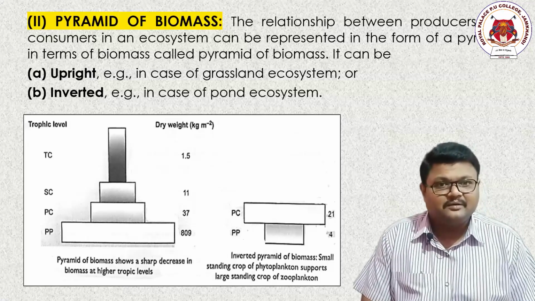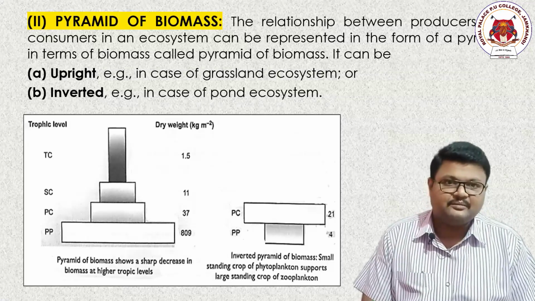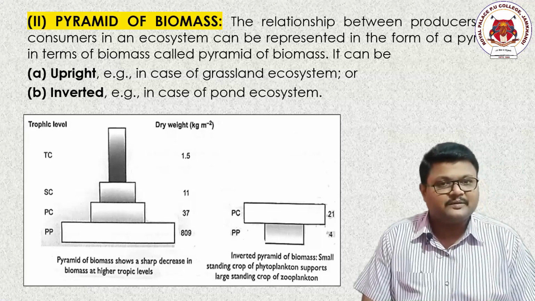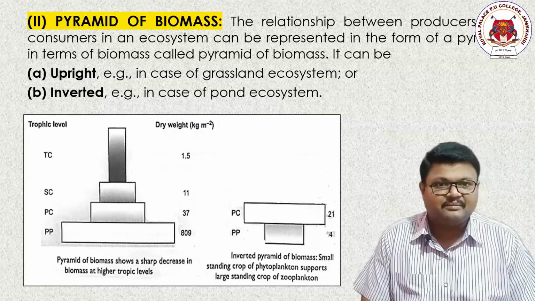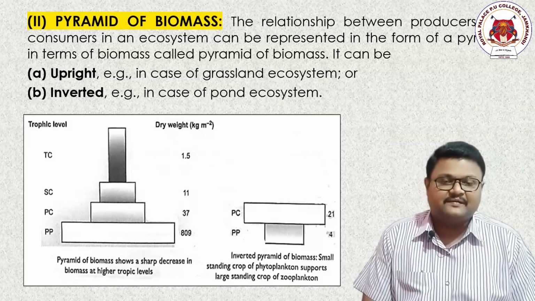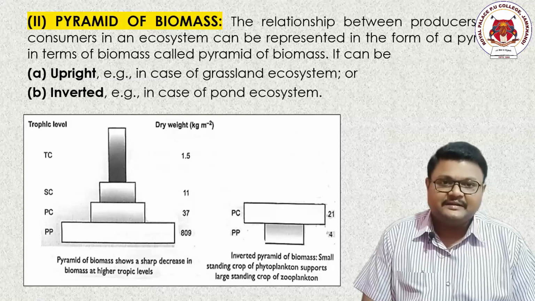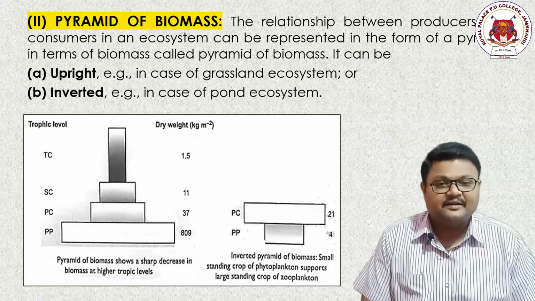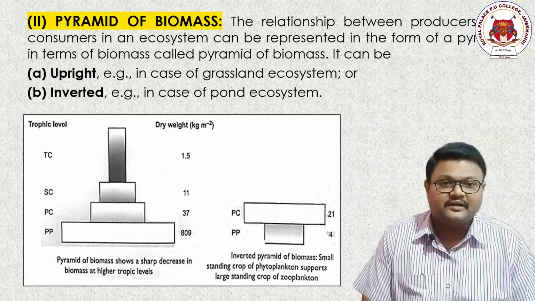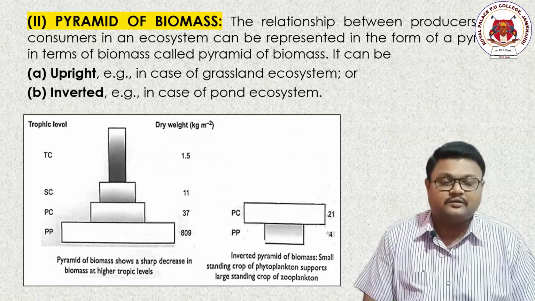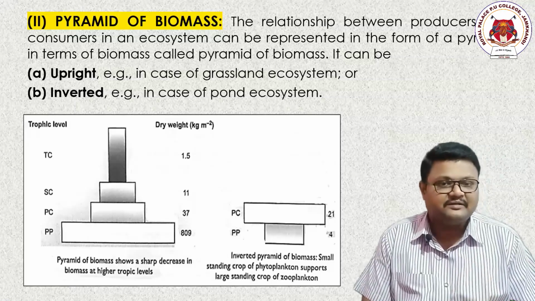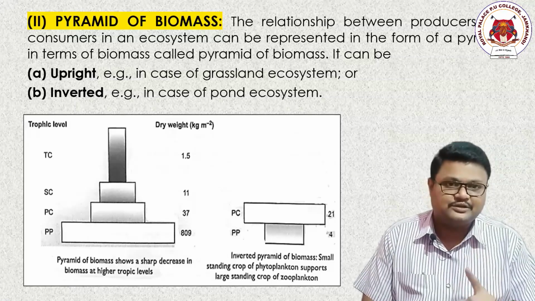Remember, the same goes with respect to secondary consumers, taking the example of a tiger, and tertiary consumers, taking the example of a lion, etc. Biomass is nothing but, if one organism is there, 10 organisms are there, 100 organisms are there, what is the total quantity, the total size, the total weight of all those organisms with respect to their trophic levels and their specific position.